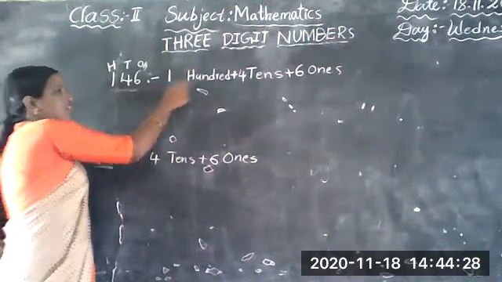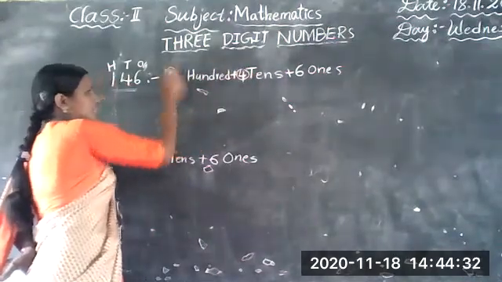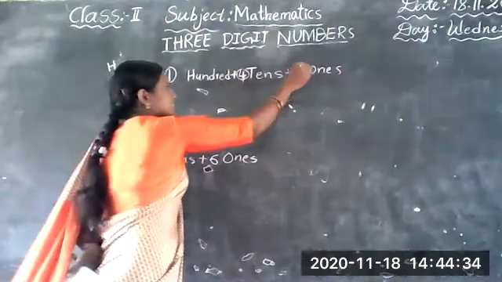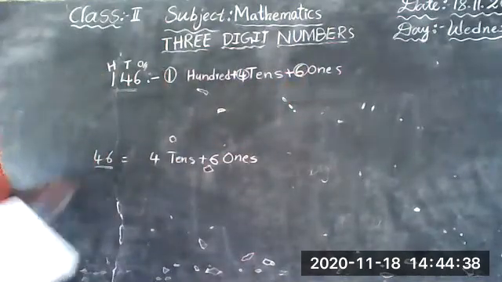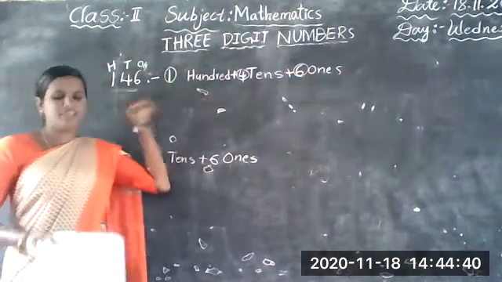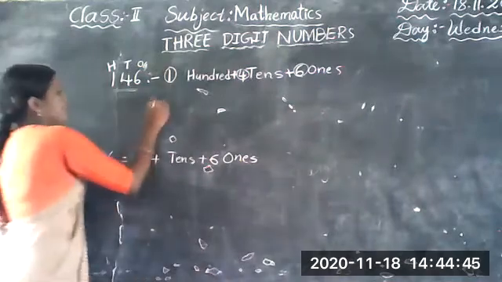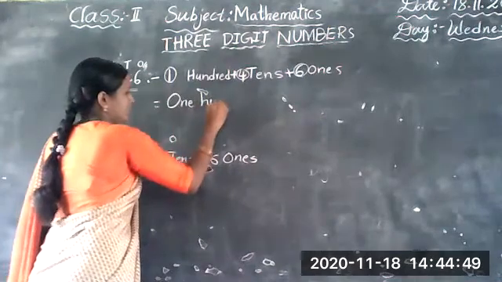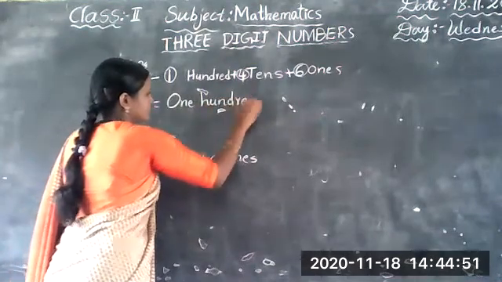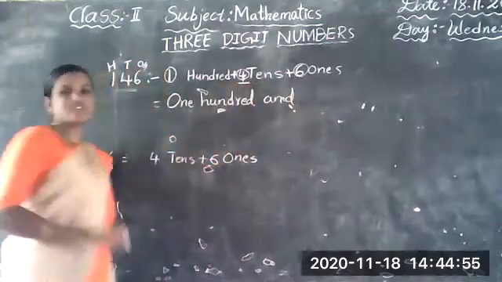In this, 1 hundred, 4 tens, 6 ones. Are you clear? So this number name is 146. See here. 1 hundred and 4 tens means 40.